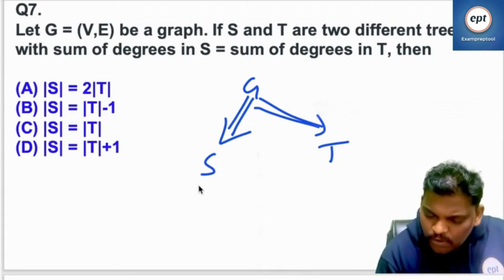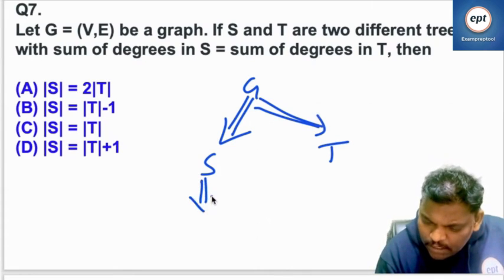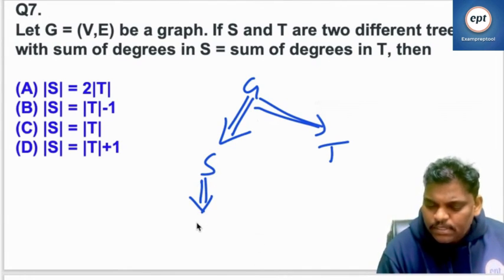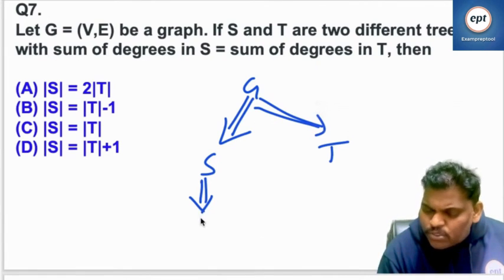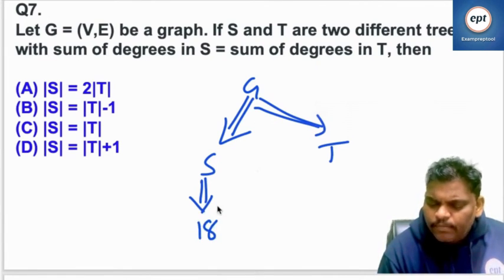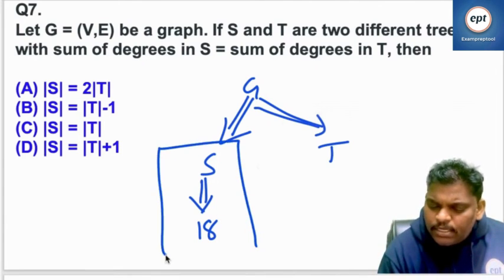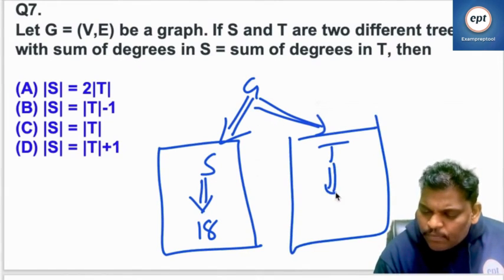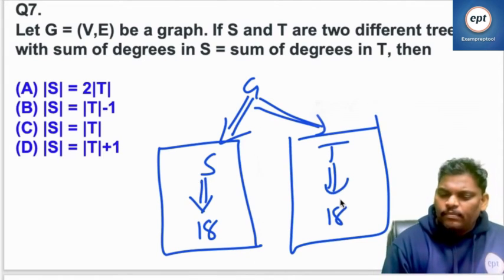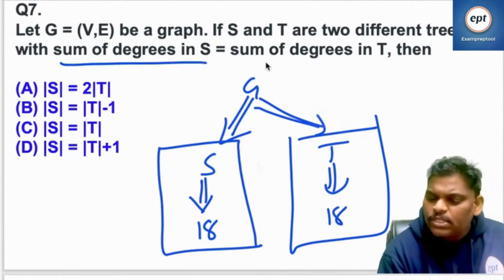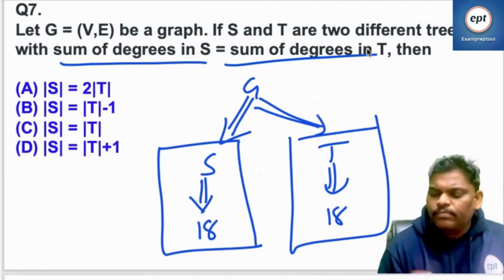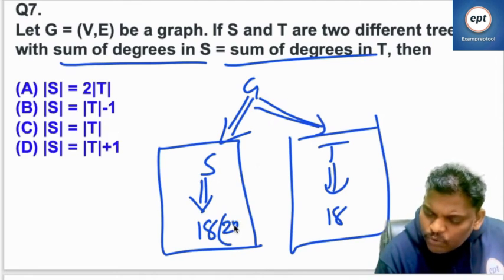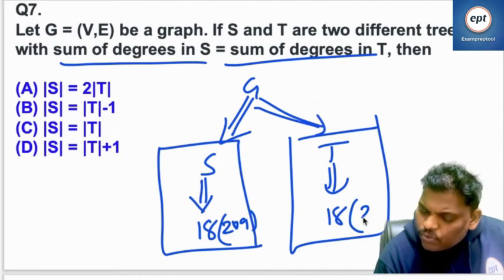And one more thing: in a tree, the sum of degrees is always even. Assume that it is 18. In this tree, the sum of degrees is 18. In this tree also, the sum of degrees is 18. Sum of degrees in S is equal to sum of degrees in T. When you say sum of degrees, it is 2 into E. So 2 into 9. It is also 2 into 9.